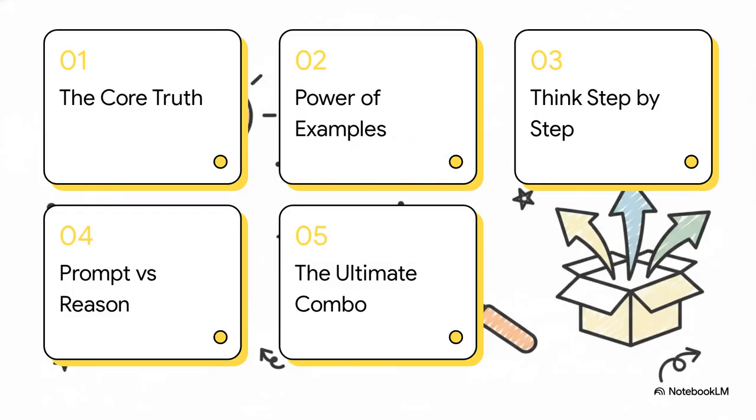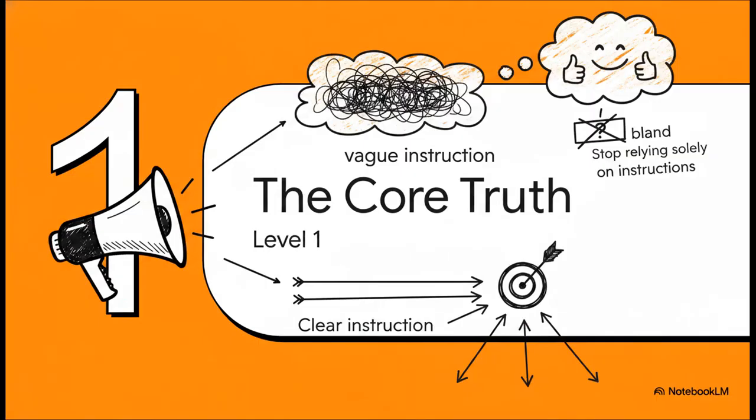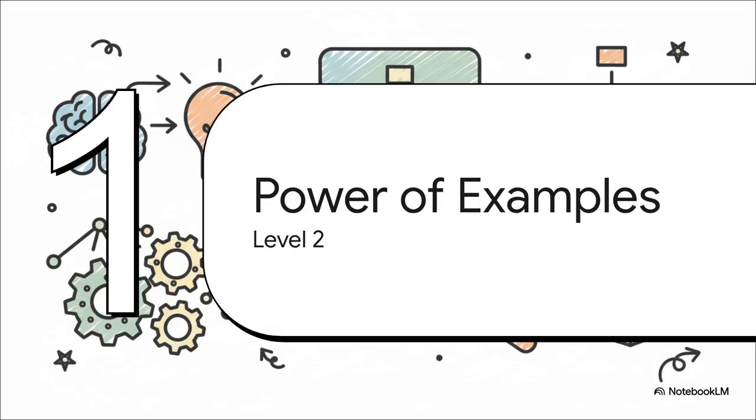So here's our game plan for today. We're tackling this in a 5-stage video game style progression. We'll hit the core truth, the power of examples, thinking step by step, prompting versus reasoning models, and finally, we'll face the boss level with the ultimate combo. Starting with level 1, the core truth. To make this work, we have to fundamentally redefine how we communicate with our AI tools. Which brings us straight into level 2, the power of examples.